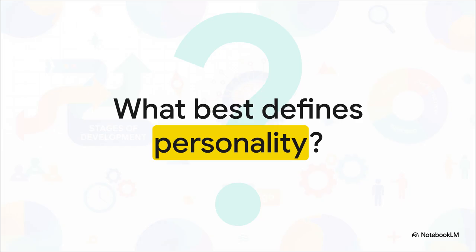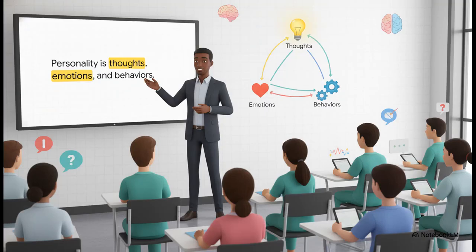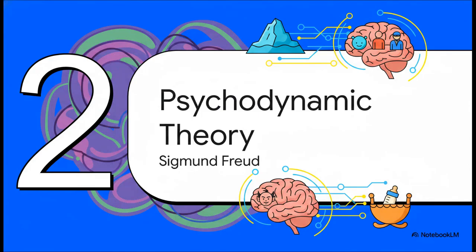Which of the following best defines personality? Is it A, your physical appearance only, B, your thoughts, emotions, and behaviors, C, your intelligence level, or D, your social status? I'll give you a second to lock in your answer. If you chose B, you nailed it. Thoughts, emotions, and behaviors form the foundational triad of pretty much all the psychological theories we're about to explore. Keep this combination in the back of your mind, because it's the lens through which we'll view the rest of this explainer. Moving right along to section 2, Freud's psychodynamic theory.